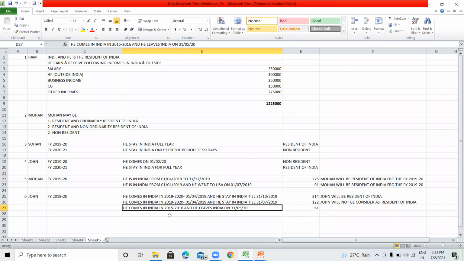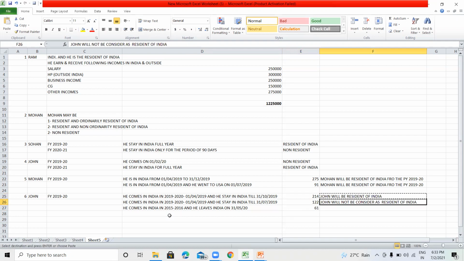He is in India during the just preceding 4 years, and he lived more than 365 days in those 4 financial years, or he stayed in India in the relevant previous year for more than 60 days. So he will be considered as a resident of India.